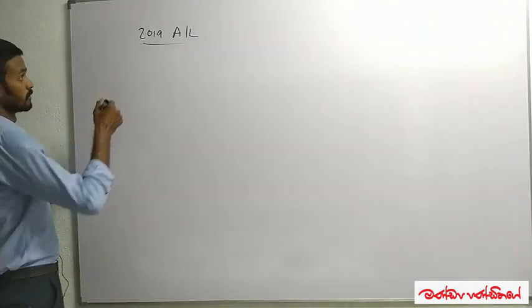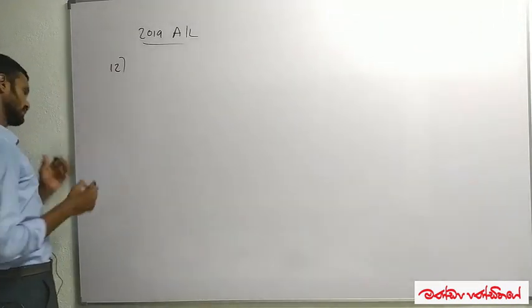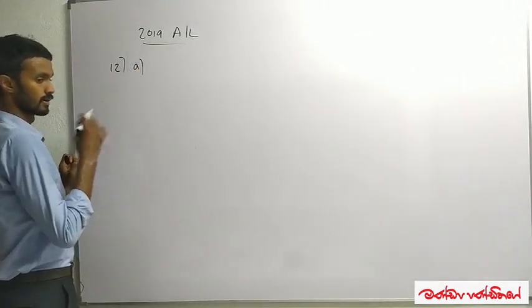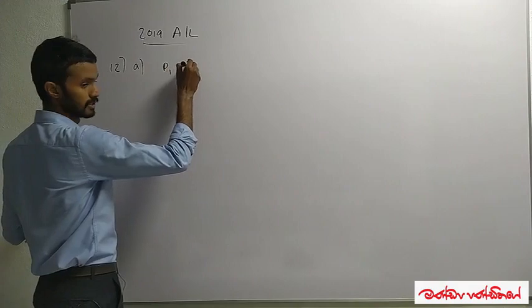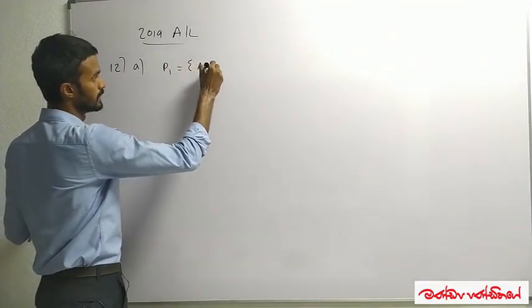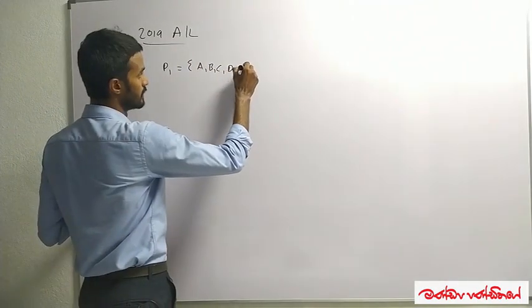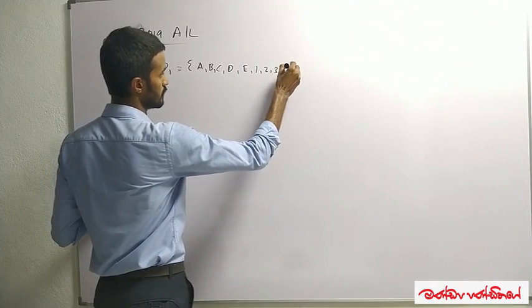Okay, let's start. We know the combinations and permutations question is the 12th question, part A. Then I'll write down what they have given. They have given a set P1, which includes A, B, C, D, E, and then the numbers 1, 2, 3, 4.